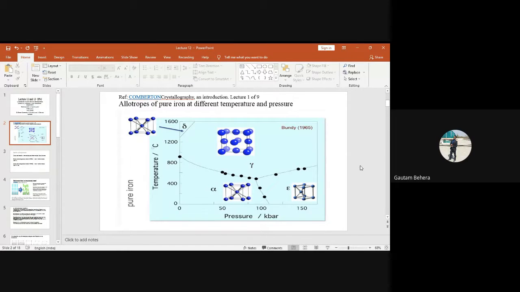Anybody remember what are the different consequences of this kind of change in crystal structure? What happened to the tin? Sir, there is a change in density. So it becomes brittle and breaks into multiple pieces. Yes, very good.